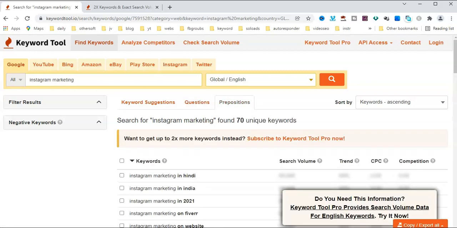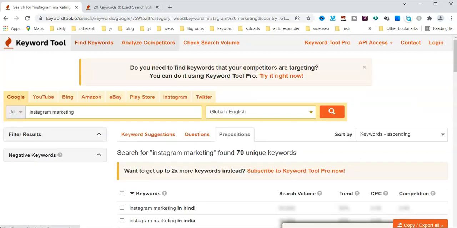It also has questions and prepositions. Here is another free keyword research tool that is very good to make bulk SEO easily. Here is analysis of competitors. Here is check search volume.